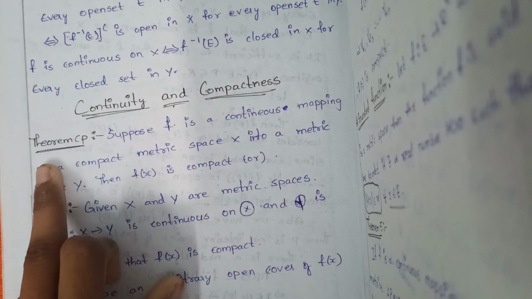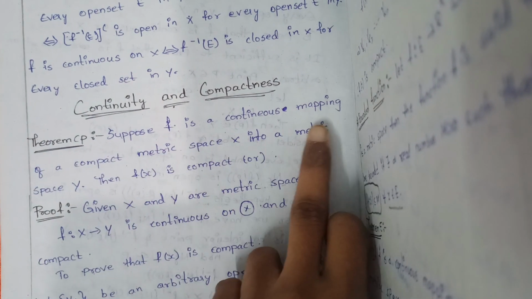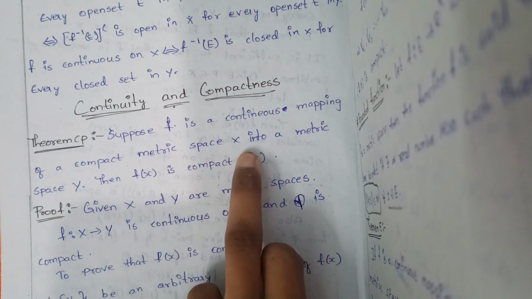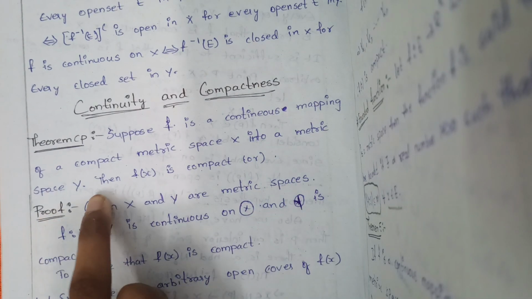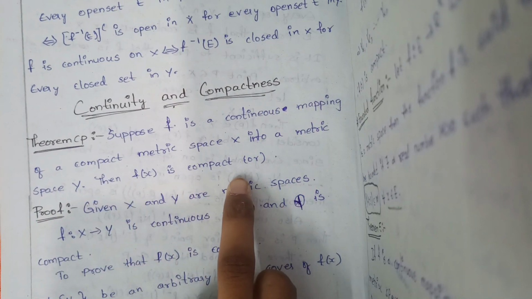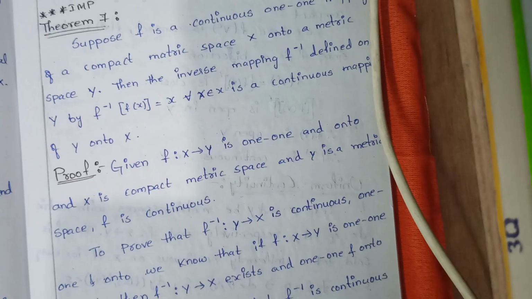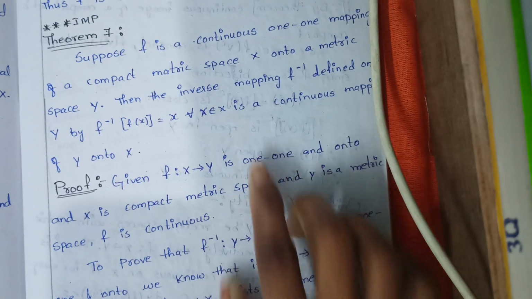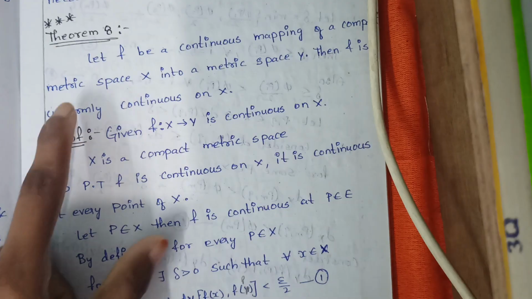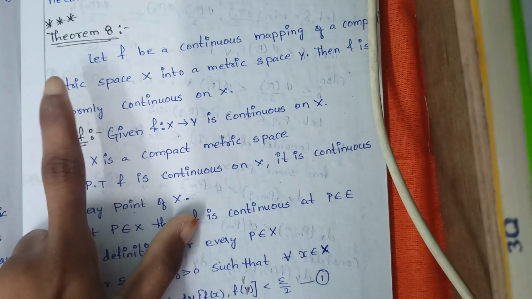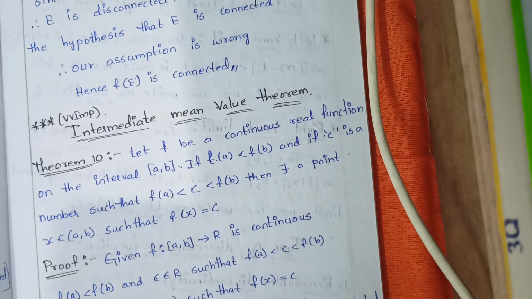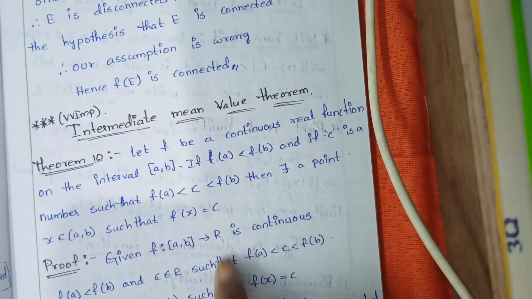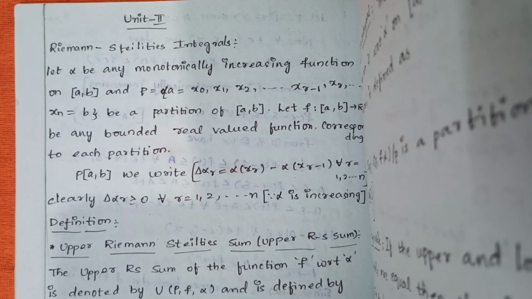And this is the first theorem: suppose f is a continuous mapping of a compact metric space X into a metric space Y, then f(X) is compact. And theorem 7, it came in the 2025 question paper. And theorem 8, it is also repeated in 2025. And the intermediate mean value theorem. And that's it from unit 1.